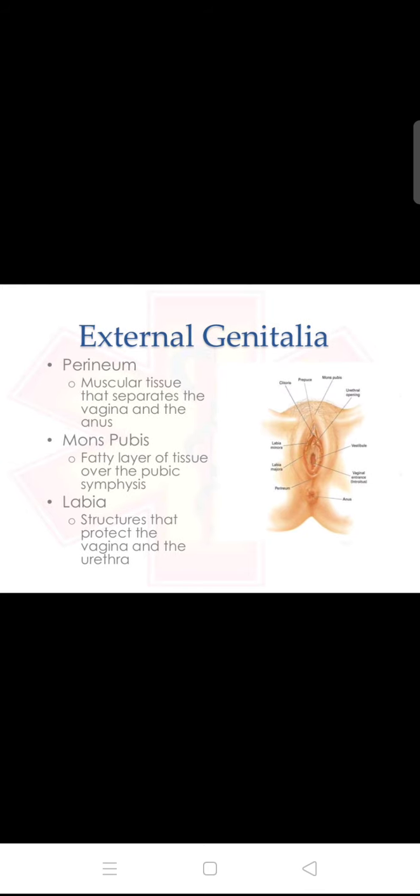Next is the clitoris, vascular erectile tissue that lies anterior to the labia minora. The urethra drains the urinary bladder, and it comes under the external genitals.